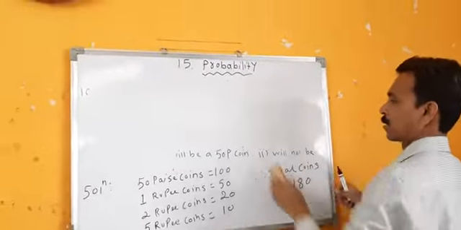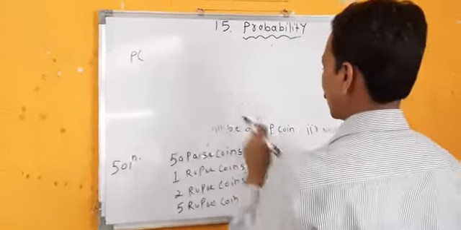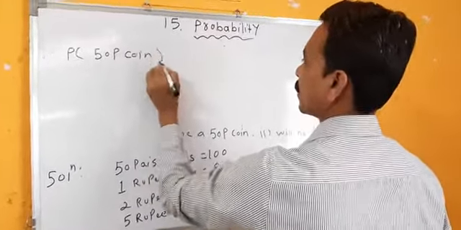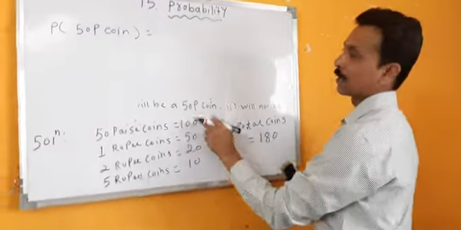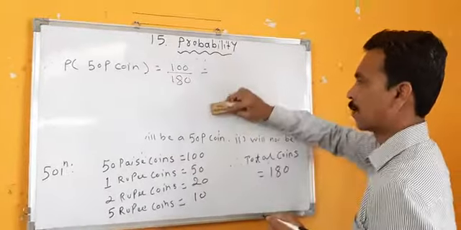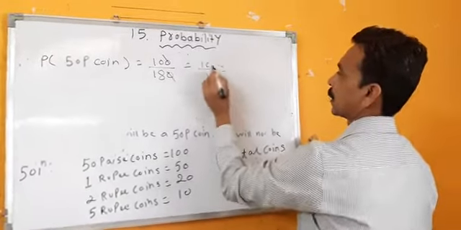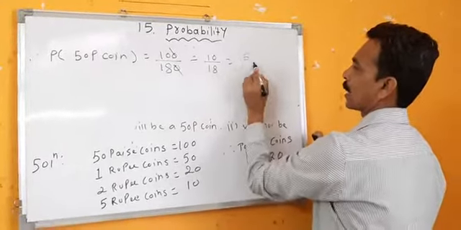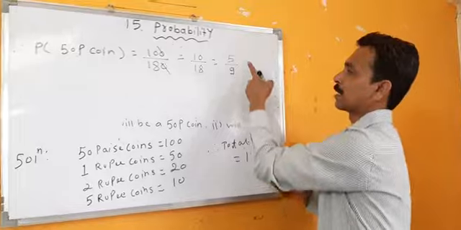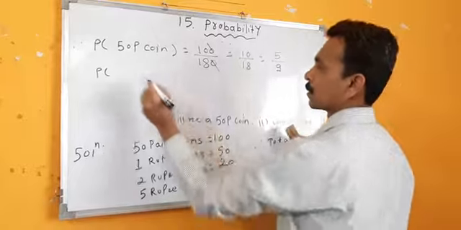What is the first part? Probability of a 50 paisa coin. 50 paisa coins are how many? 100. So it will be 100 upon 180. This 0 gets cancelled, this is 10 upon 18. Can we reduce it? Yes. 2 5s are 10, 2 9s are 18. So the probability of a 50 paisa coin is 5 by 9.